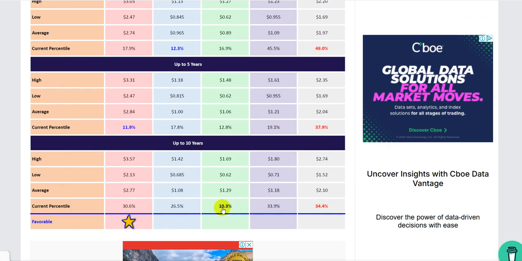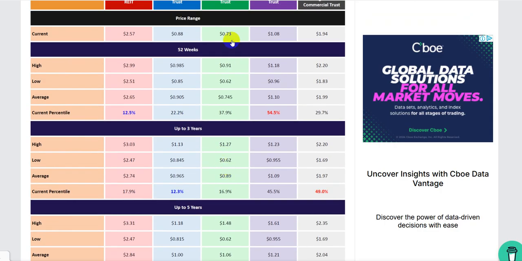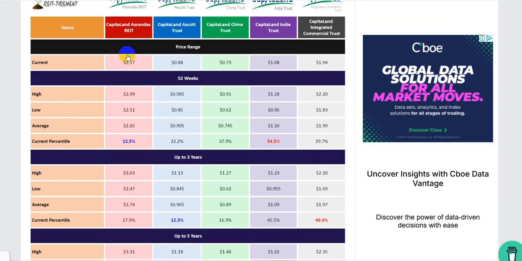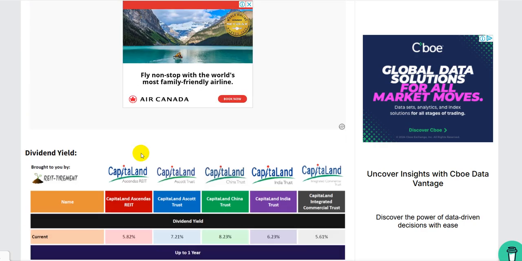Again, for 10-year data, China is the cheapest. It will be close to the low, 62 cents, and currently it is 73 cents. Then CICT looks the most expensive. So if we look at this matrix, it looks like Ascendas is the cheapest.